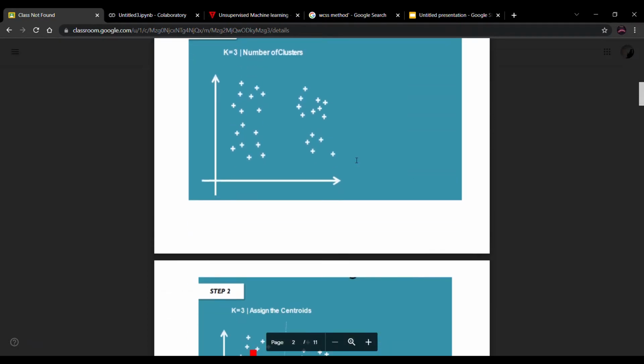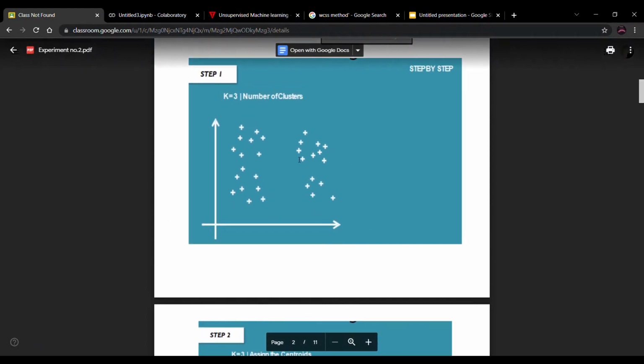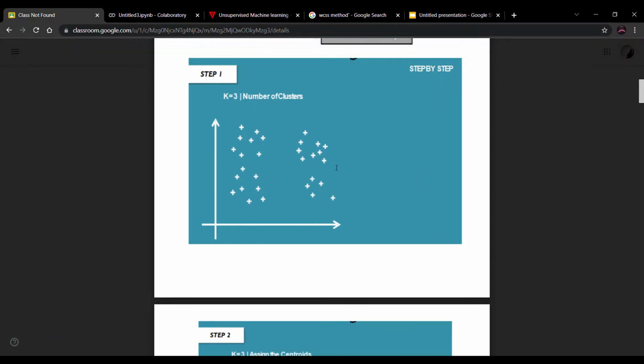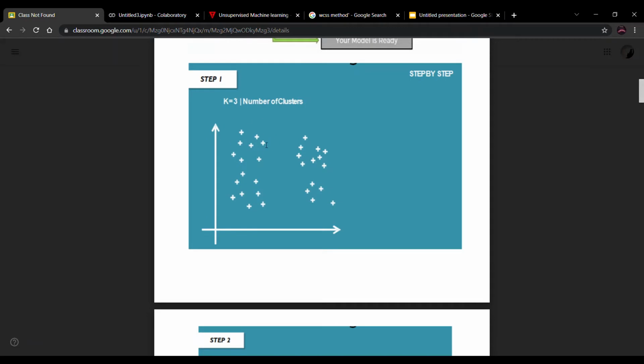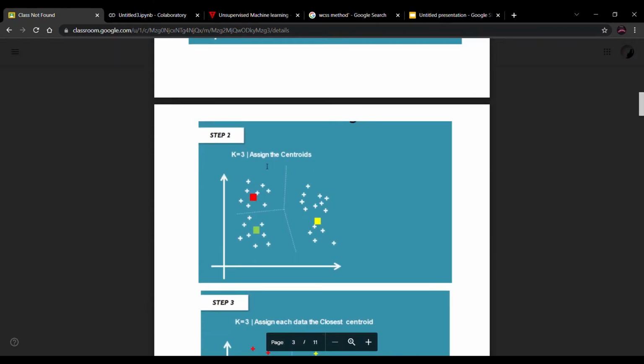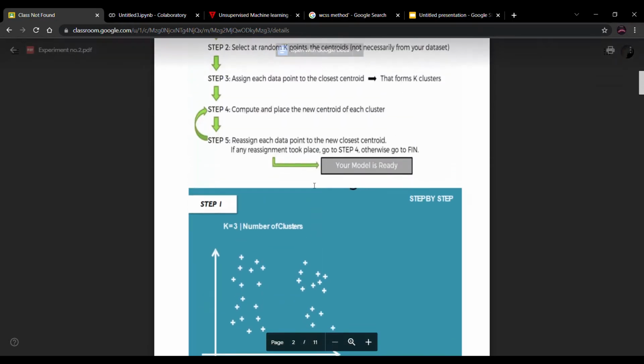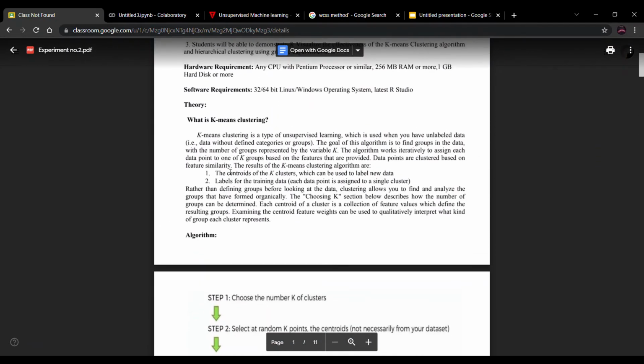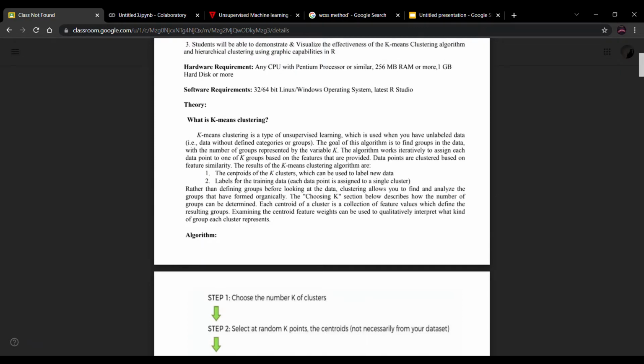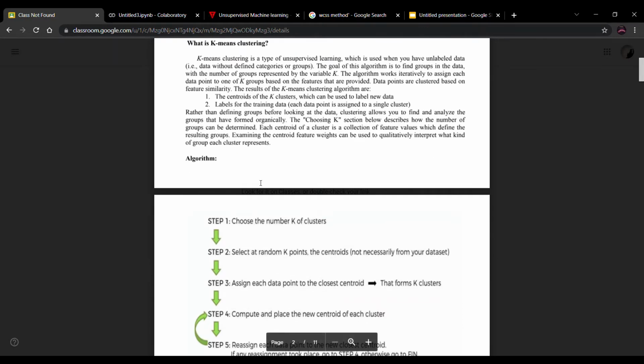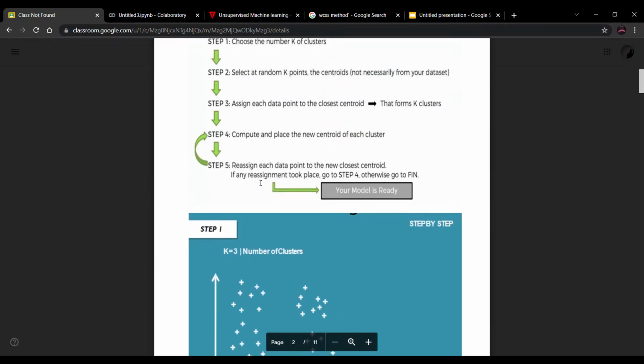Each cluster has a single centroid, and we label that centroid. Suppose in this figure there are three clusters: one here, and another one here. We have found the centroid for each cluster. With the help of k-means clustering, we find the centroid for each cluster, and we collect the sets of similar data points.